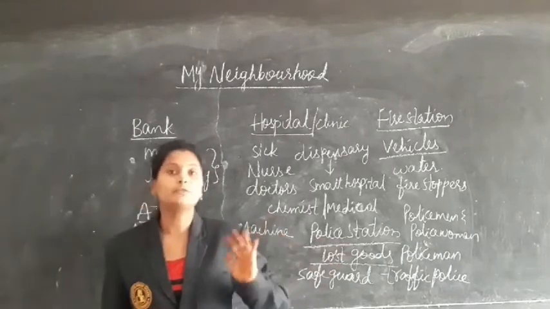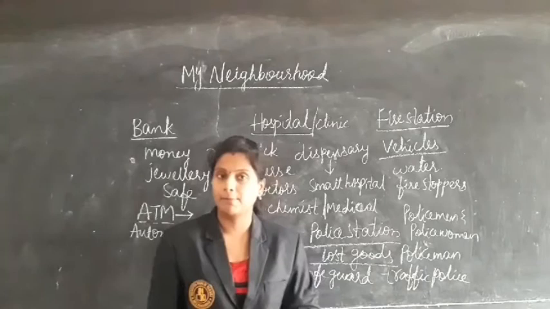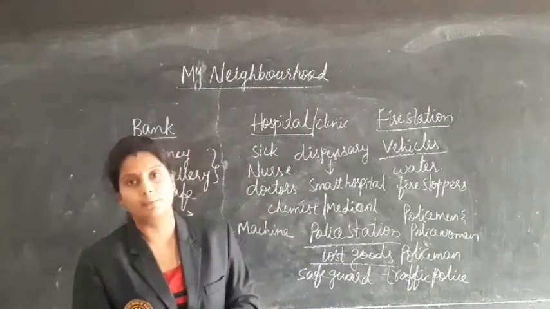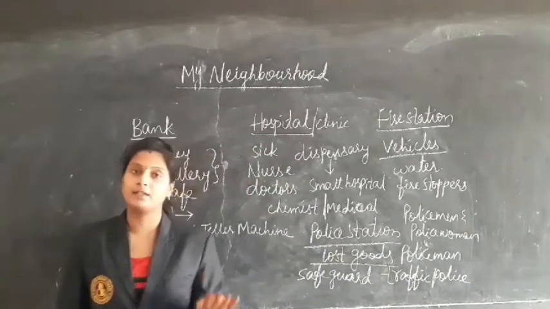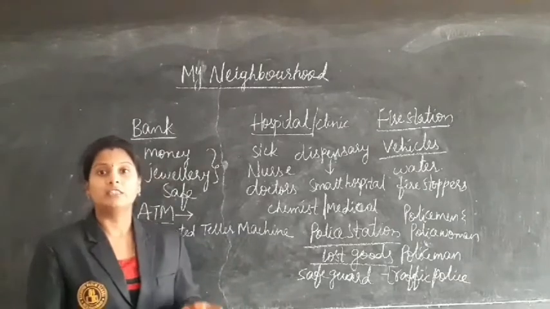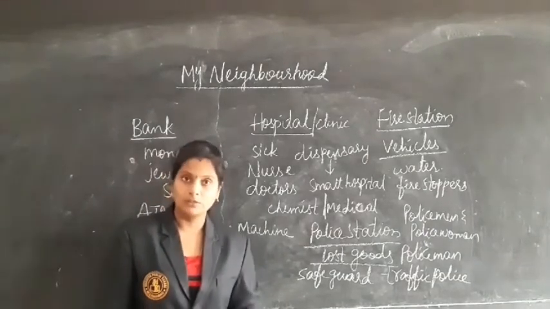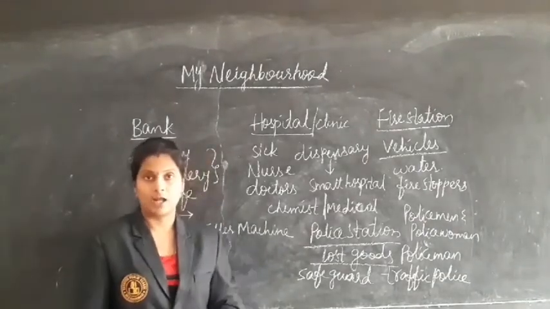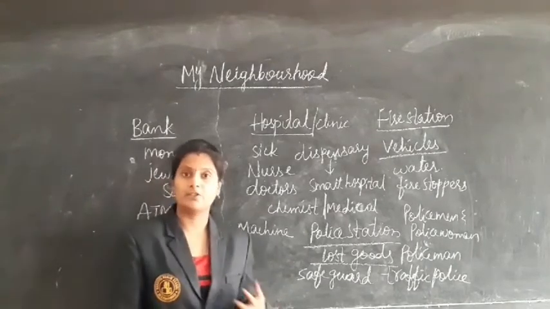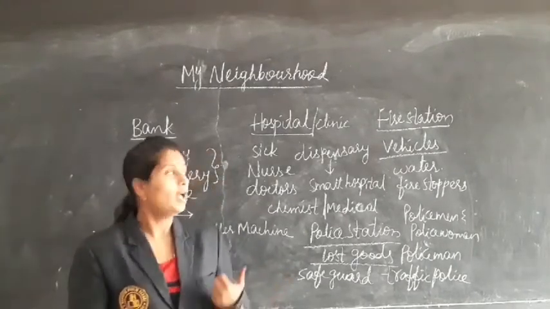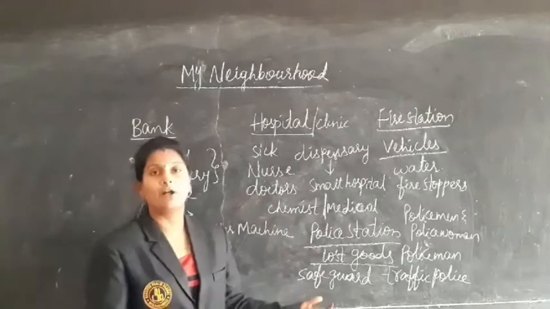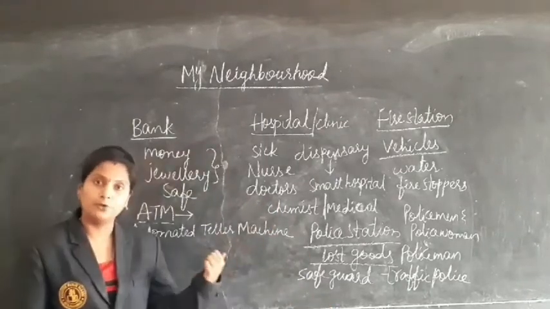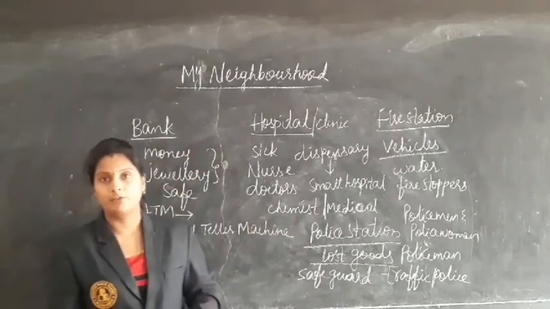Not only these places are present in our neighborhood, but many other places are also present, like temples, cinema theaters, schools, parks, etc. This is all about our topic, neighborhood. Now I will be giving you the worksheet.